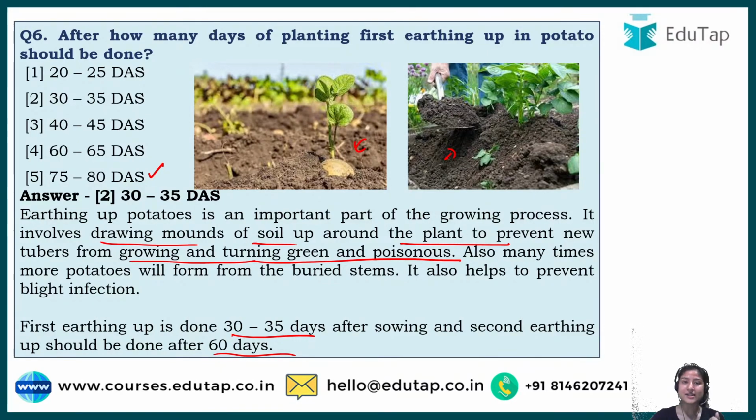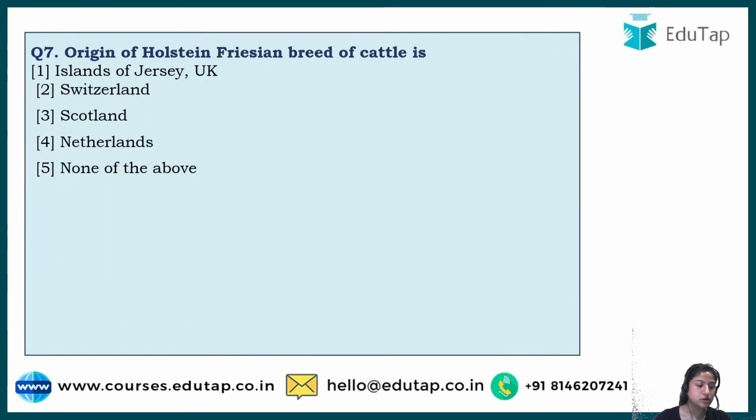And those are poisonous, so you should not consume them. You observe that because that particular potato got exposed to the sun, and due to that, earthing up is done. I hope this particular concept is clear.